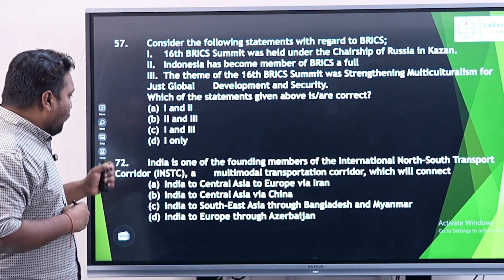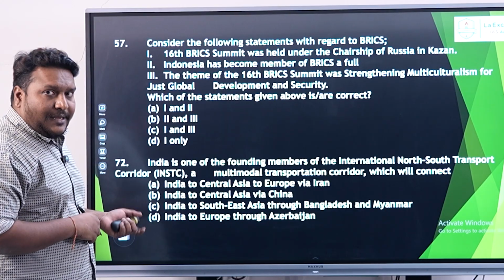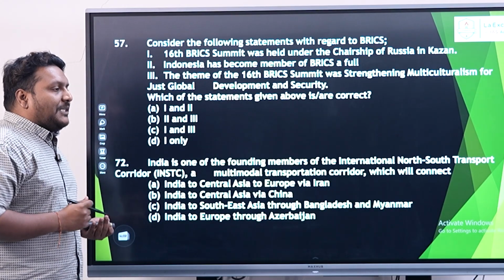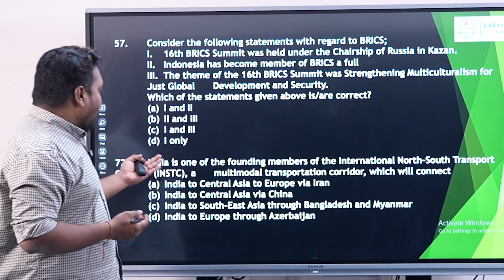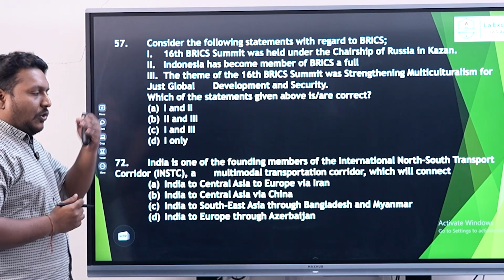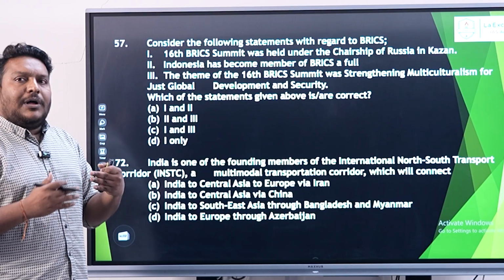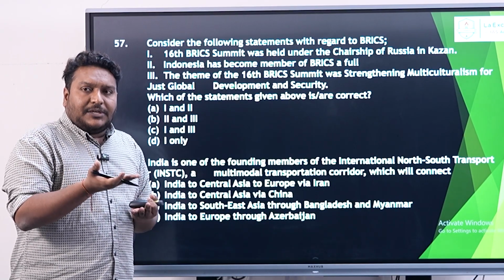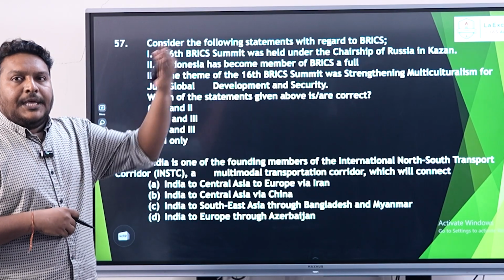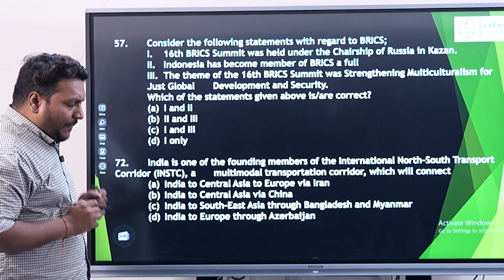Moving further, this is a bit of a tactical question, I would say, because UPSC says if there are multiple answers, choose the most appropriate one, right? So this question is about the International North-South Transport Corridor. It's something which involves India all the way. It goes through Central Asia, and from there it goes towards the European region, right? So this is something which is clear.